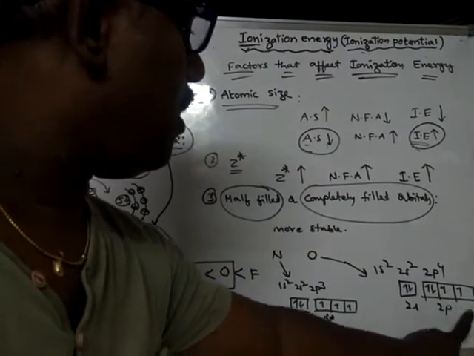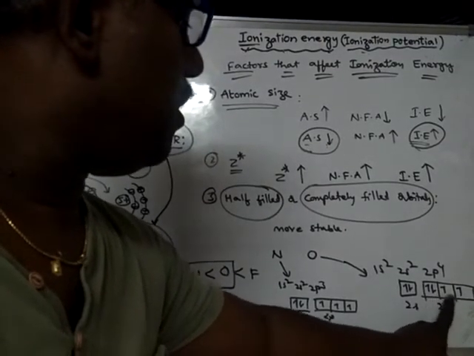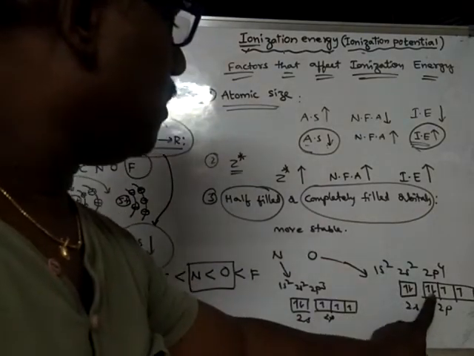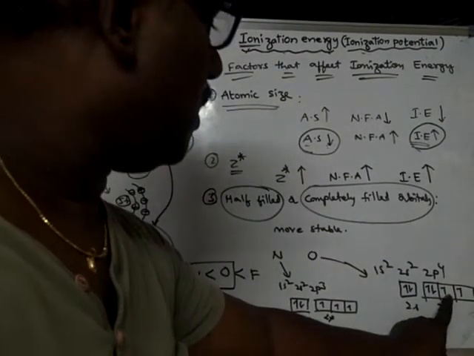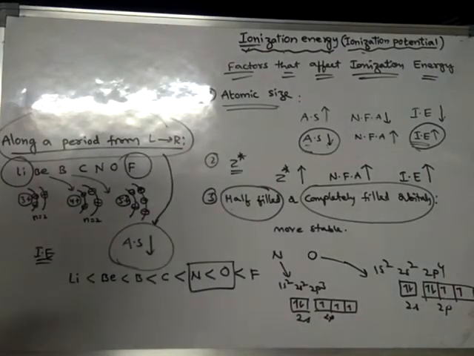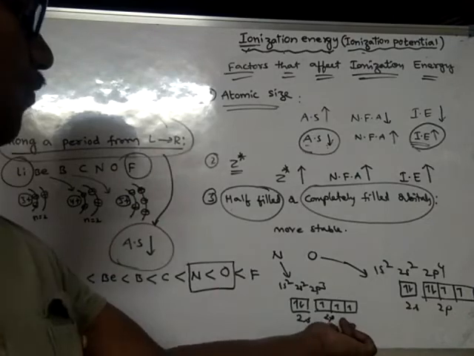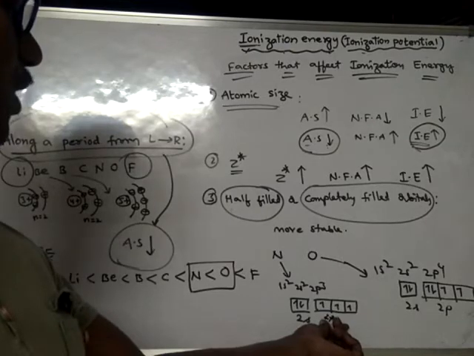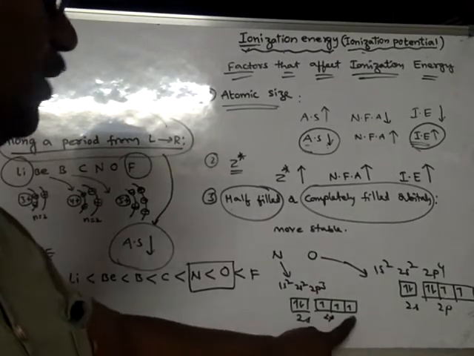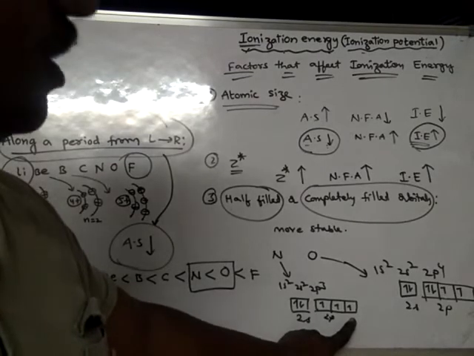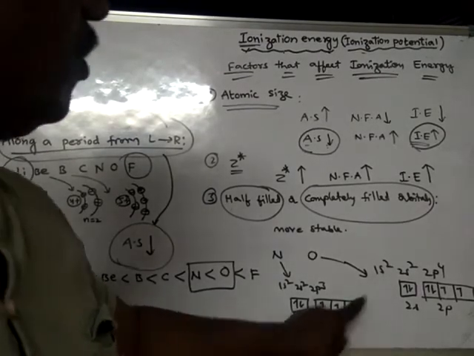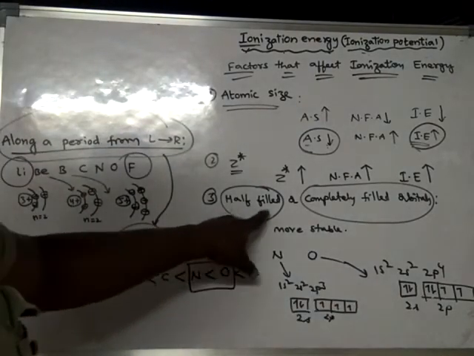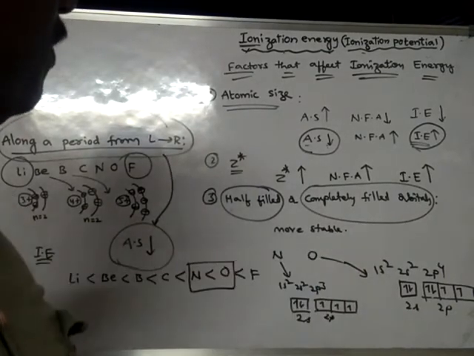If all the orbitals of a subshell have one electron only, then it is said to be half filled. But here in this case, this orbital is not having one electron, whereas the other orbitals are having one electron each. So this is not half filled. This is said to be half filled. So here half-filled orbitals are more stable. That is why in order to remove an electron from nitrogen, as it is more stable, it requires more energy when compared to removal of an electron from oxygen, because it is not half filled. Already we have seen half-filled or completely filled orbitals are more stable.